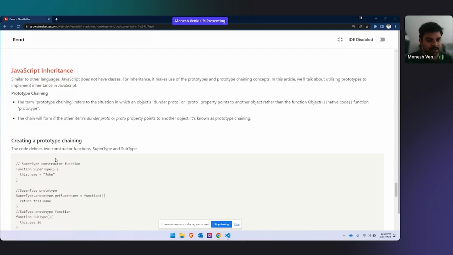Inheritance is a concept where one parent will be there and one child will be there. In real life, think of a parent and a child. Now, I'll ask you a few questions. In a real life scenario, answer me back. Does the property of a parent come to a child, or the property of a child come to a parent? In real life, how does it happen? Parent to child or child to parent?